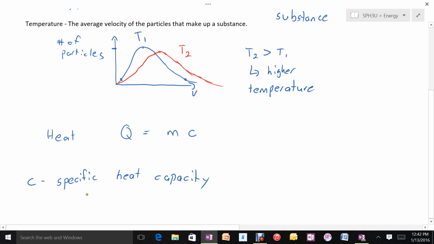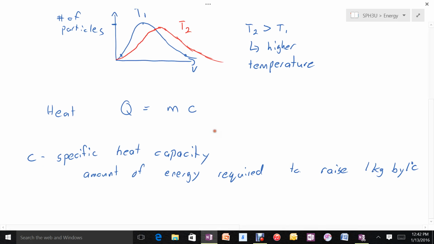So the specific heat capacity is the amount of energy required to raise 1 kilogram by 1 degree Celsius. So something like water would require about 4,200 joules, where something like iron would only require about 700 joules. So this is very different depending on the types of substances.